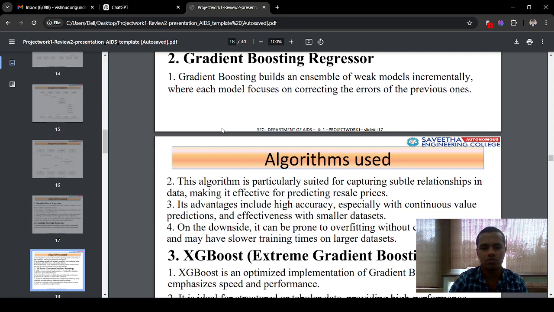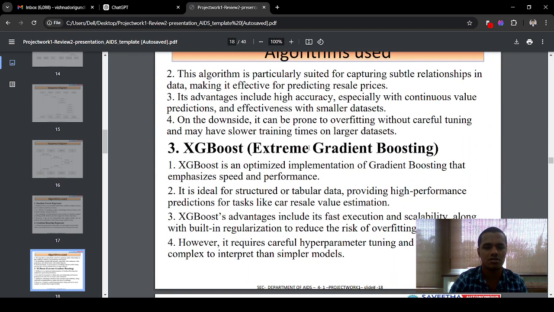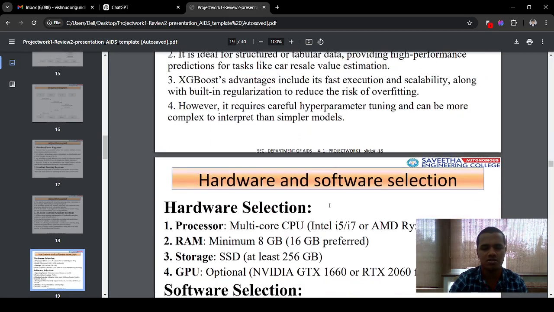To rectify that, I use the XGBoost algorithm. It's nothing but extreme gradient boosting. It improves the speed and gives the best accuracy for my result value prediction.